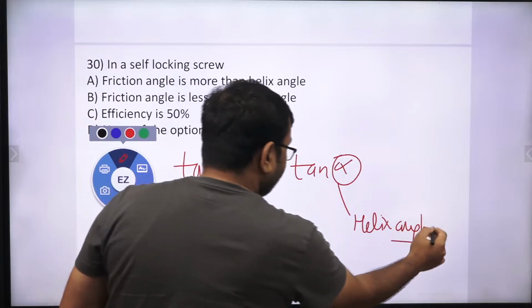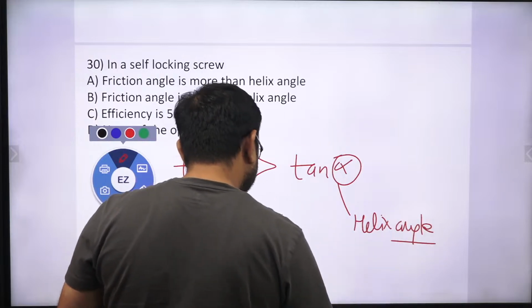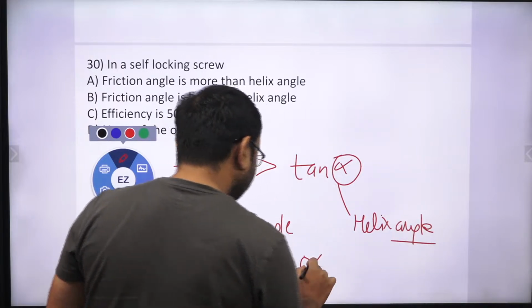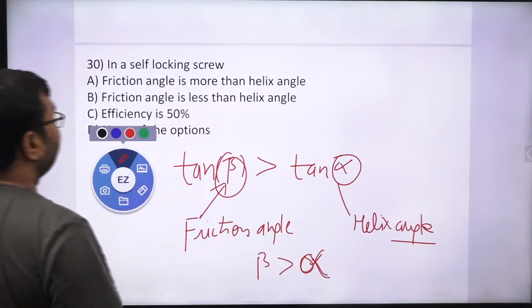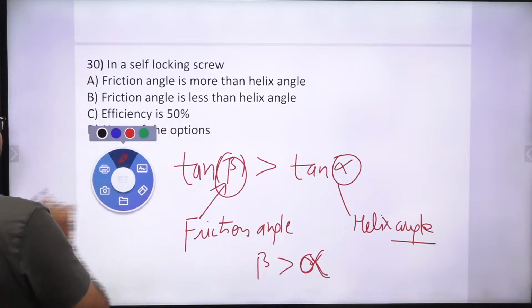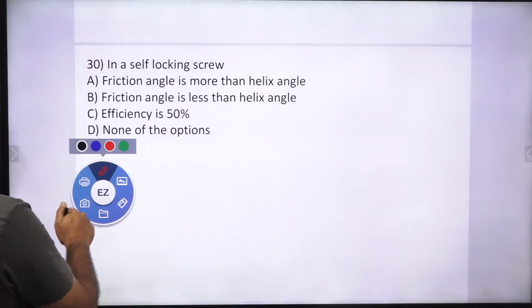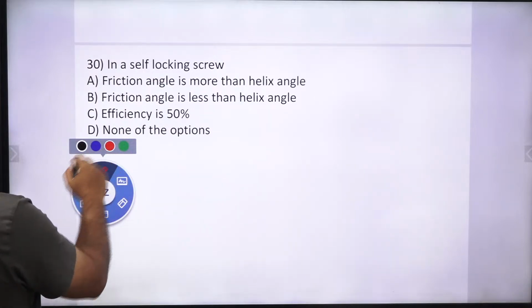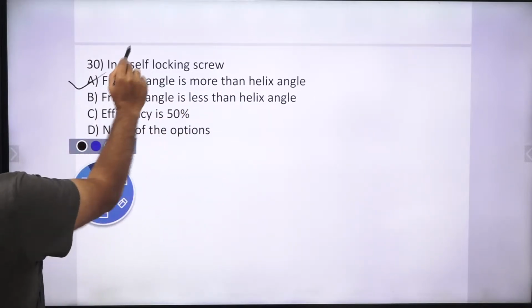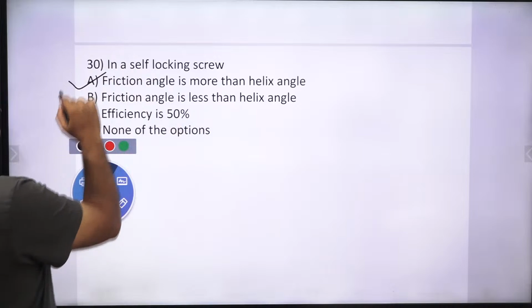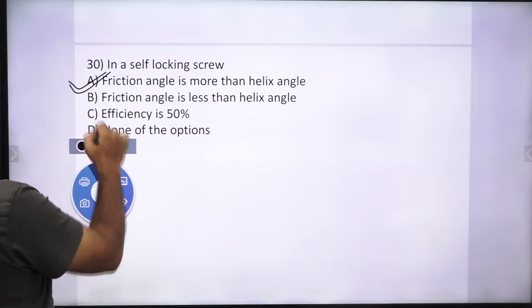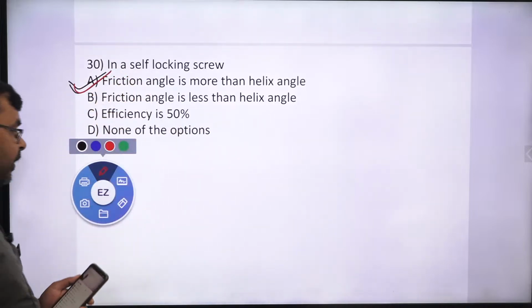It means beta must be greater than alpha. So which one is the right answer? Friction angle is more than helix angle. Yes, option A is the right one. Correct.